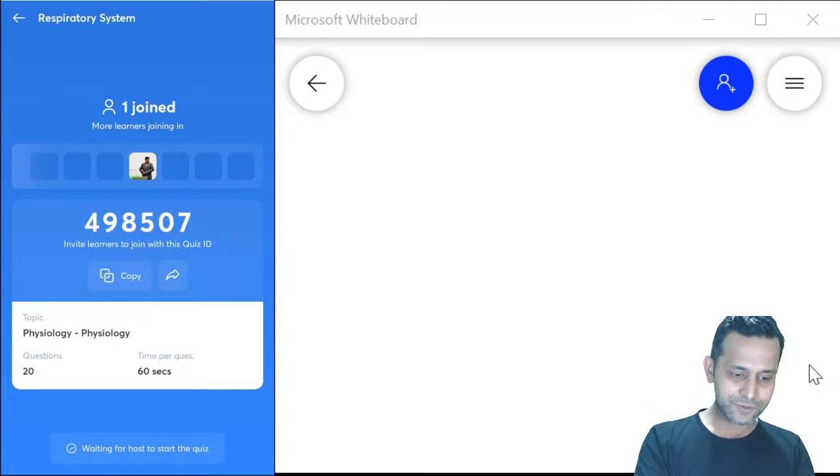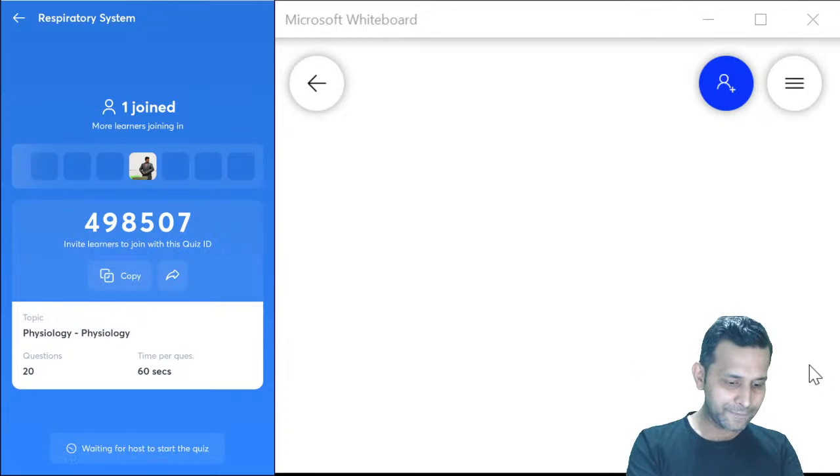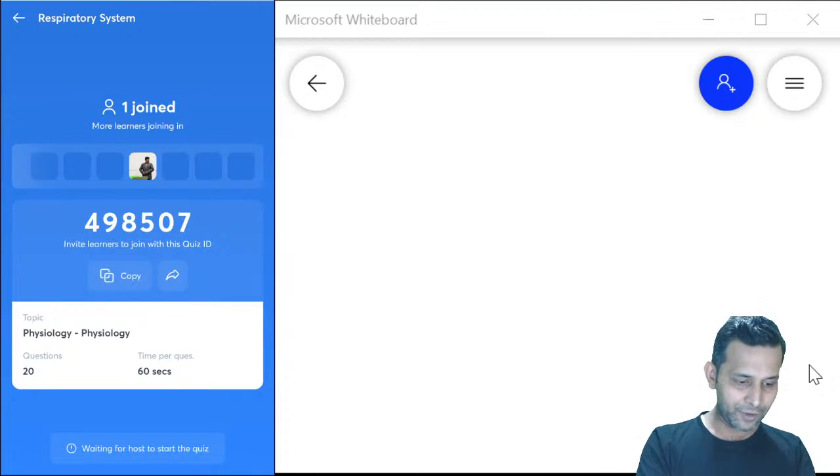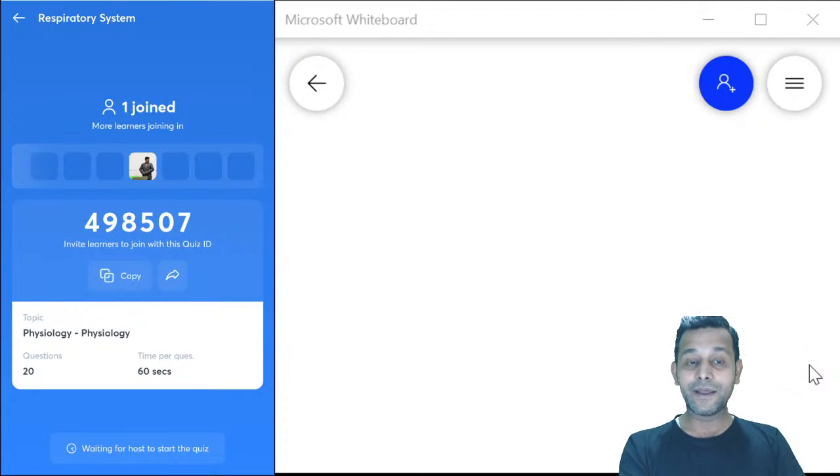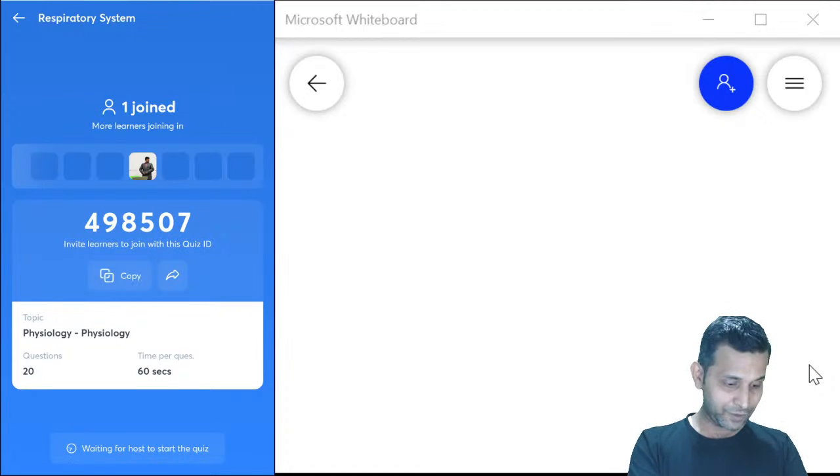Yes, just wait for a second. There are more members who are joining in, so we'll allow as many students as possible to take advantage of this quiz. And the moment the members join in, we'll start the quiz immediately.